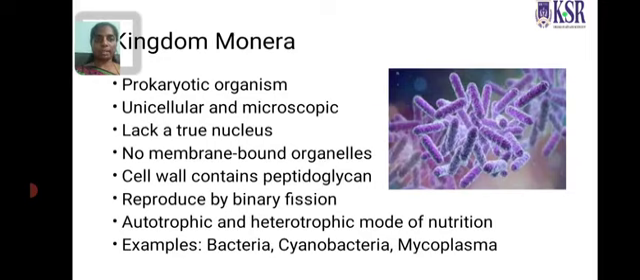It contains a nucleoid, that's why it is prokaryotic. No membrane bound organelles are present. The cell wall contains a peptidoglycan layer. Reproduction is by means of binary fission, and the mode of nutrition is autotrophic and heterotrophic. Examples are bacteria, cyanobacteria and mycoplasma.